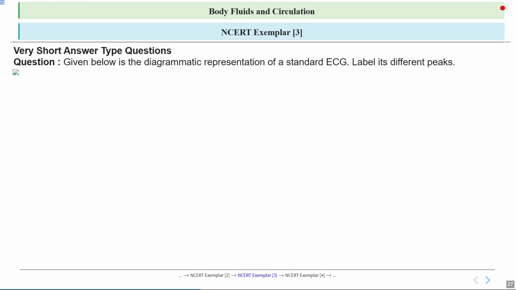Now, this is NCERT question number 3, and the question is, given below is the diagrammatic representation of a standard ECG, label its different peaks. So this is about ECG, and we have to label the peaks also. The small upward wave is called the P wave, which shows the atria contracting, like the heart's starting signal.